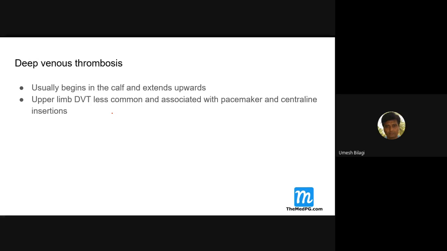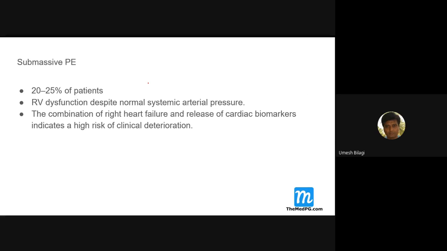Why am I talking so much about massive, moderate, intermediate? You should know that a very serious patient has a different line of treatment, whereas a less serious patient has a different line of management. That's the reason you should know. I discussed pulmonary embolism.